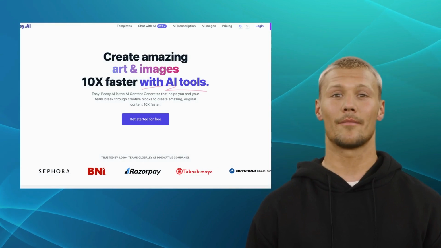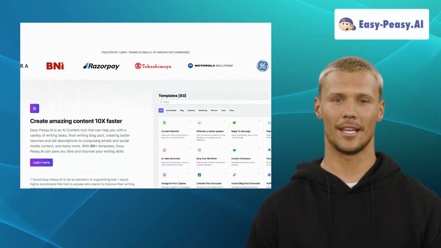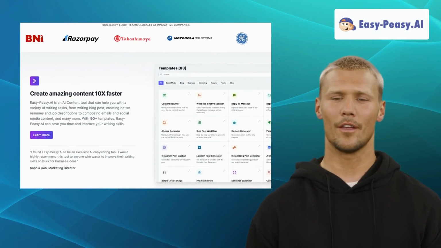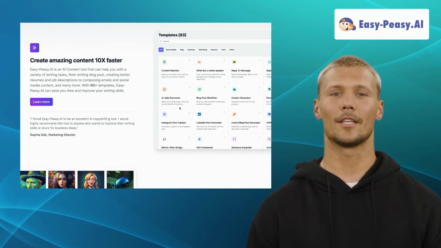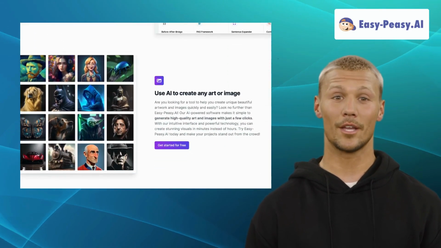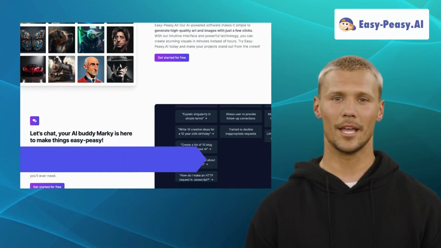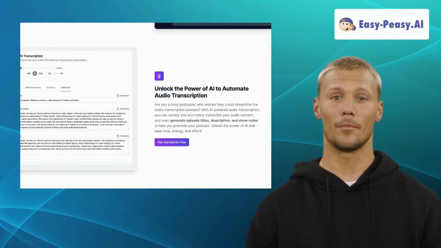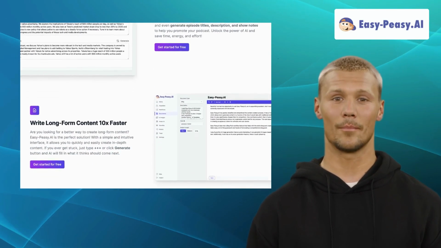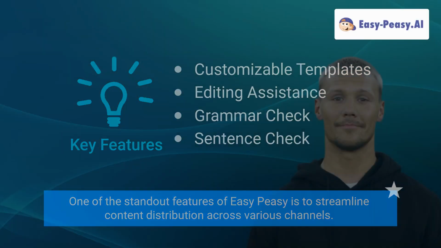Last but not least, let's explore Peasy. Peasy is one of the most user-friendly content distribution platforms that simplifies the process of sharing your content across multiple channels, from social media to email campaigns. It offers features like customizable templates, editing assistance, grammar check, and sentence check. With its automation features and scheduling capabilities, you can reach your audience effectively and save valuable time. One of the standout features of Peasy is to streamline content distribution across various channels.